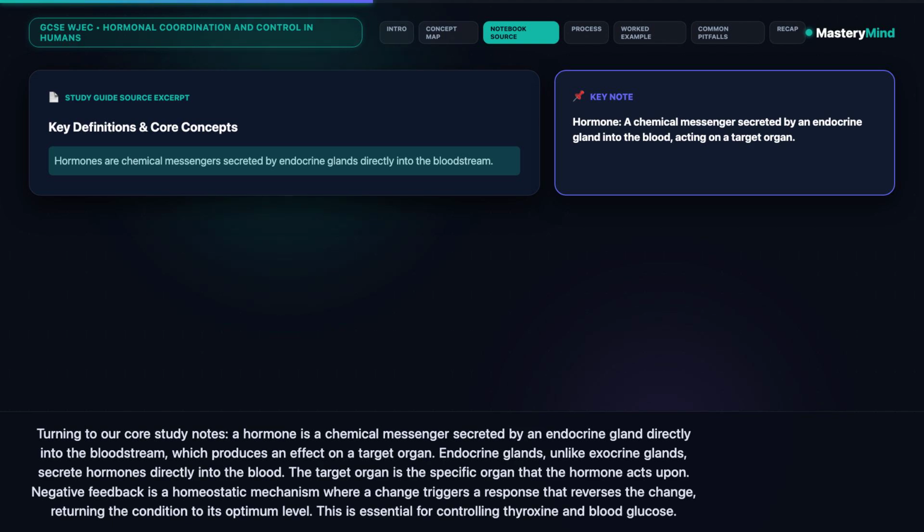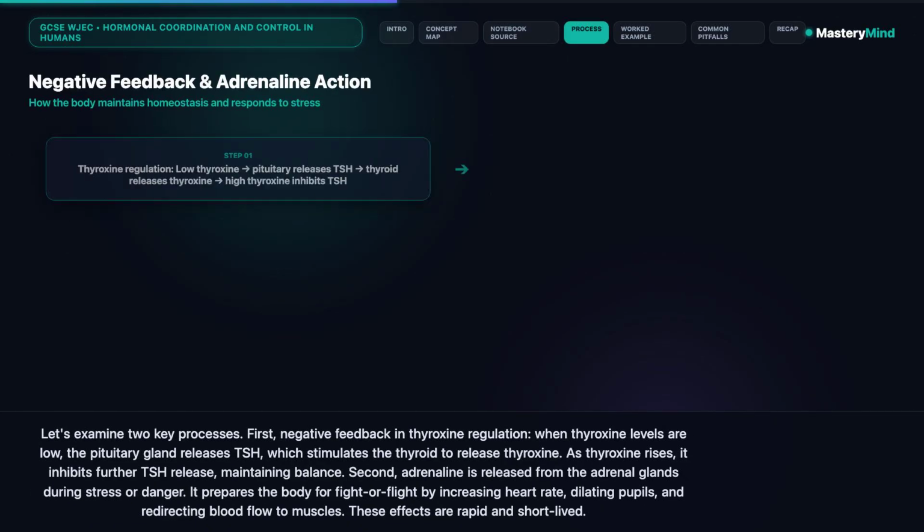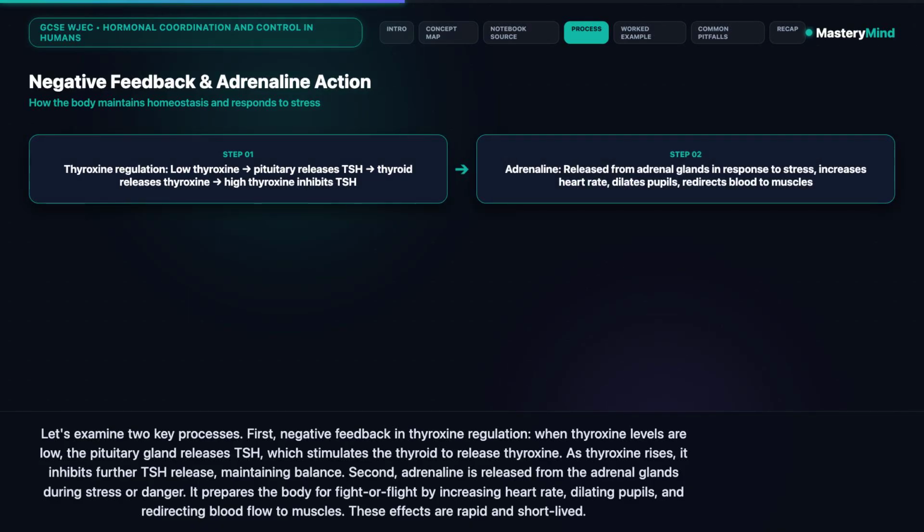Let's examine two key processes. First, negative feedback in thyroxine regulation. When thyroxine levels are low, the pituitary gland releases TSH, which stimulates the thyroid to release thyroxine. As thyroxine rises, it inhibits further TSH release, maintaining balance.